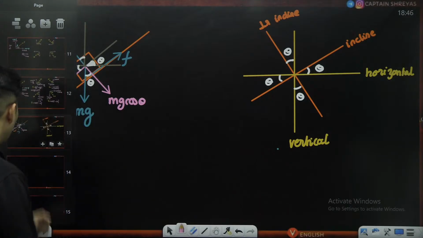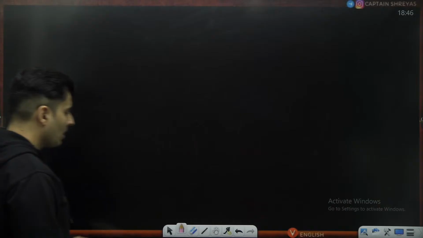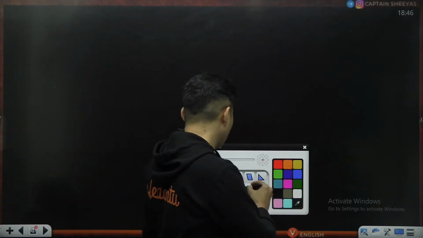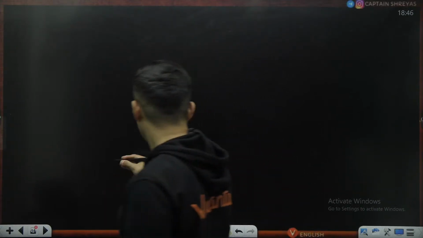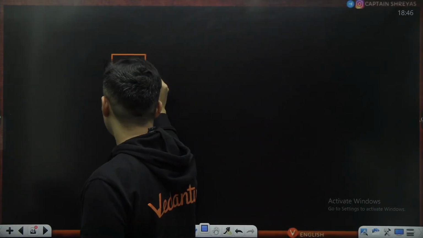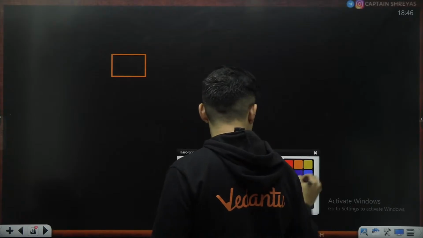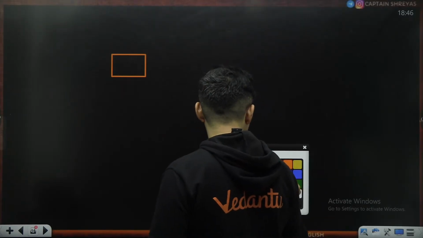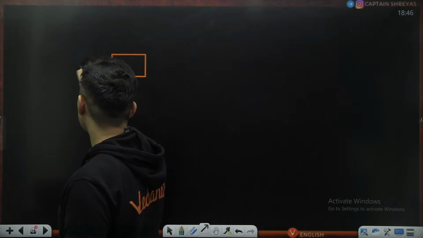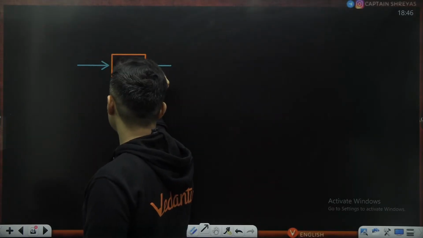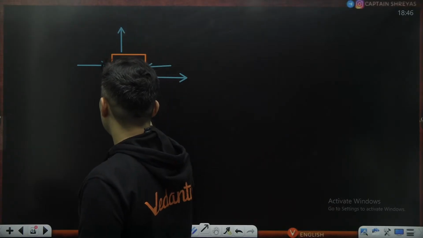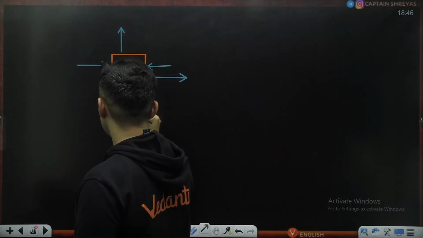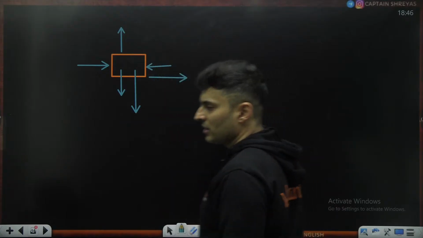All right, cool. Now that you have understood this, many times in Newton's laws, you will see fair application of vector addition, subtraction, and all of that. So say for example, there is a box, and let's say here are the following forces acting on it. One force here, one force here, one force here, one force here, another force here, another force here. I have put some random forces.